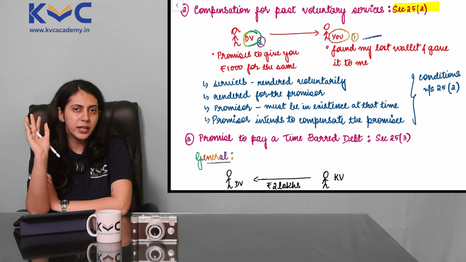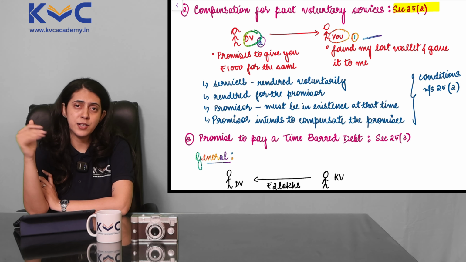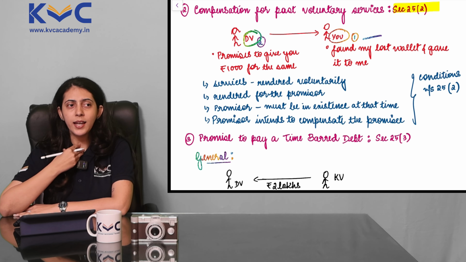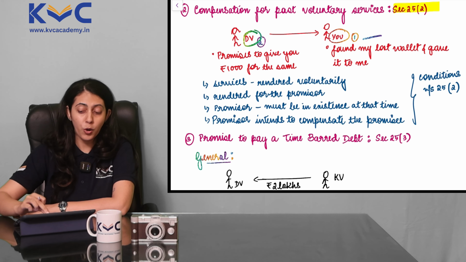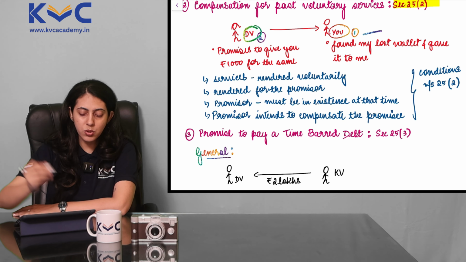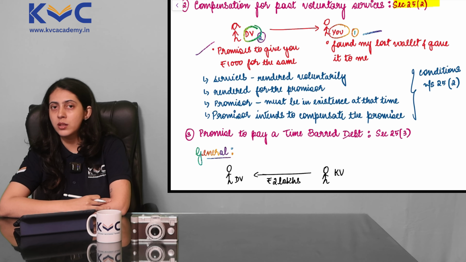Chalo, I know I didn't ask you to search for my wallet or figure it out or do anything of that sort. On your own, voluntarily, you came and gave me my wallet, and I was very happy. You know, there are very few people in this world who would still want to be this nice. So in return, without being asked to do so, I promise to give you 1000 rupees for the same.